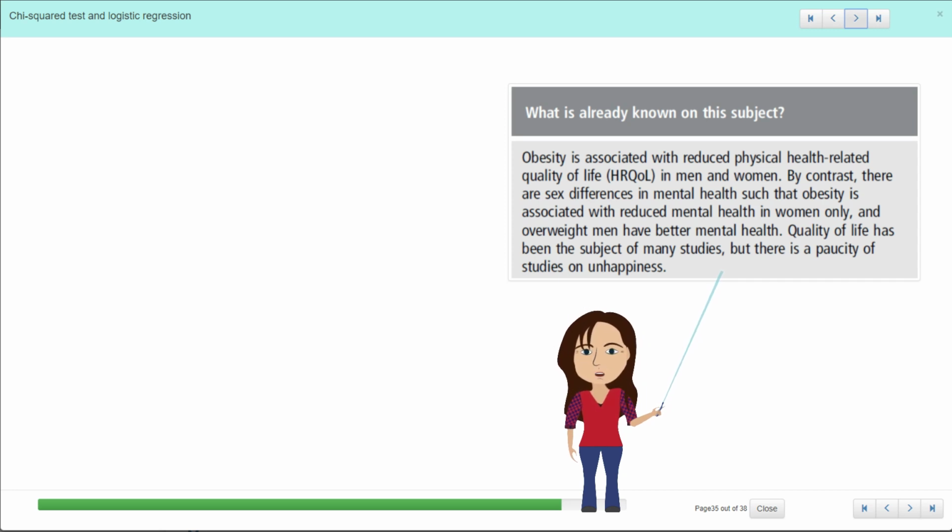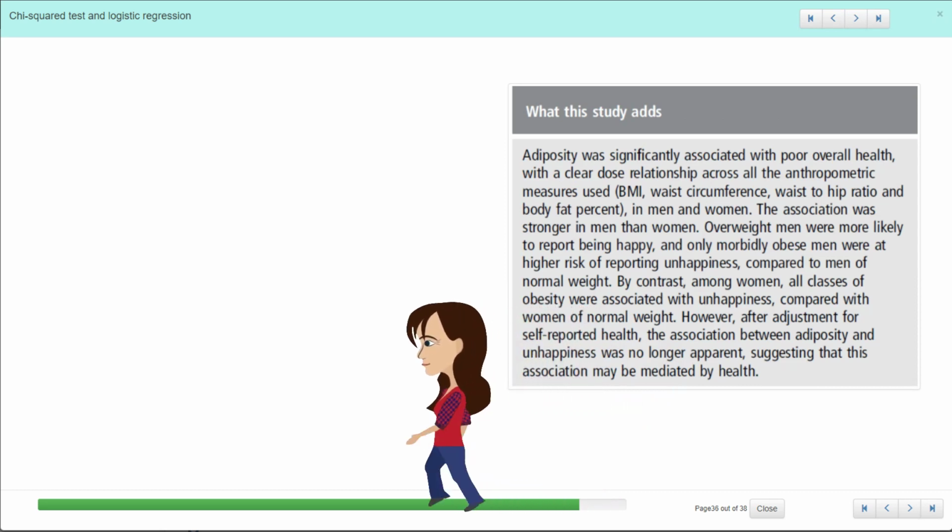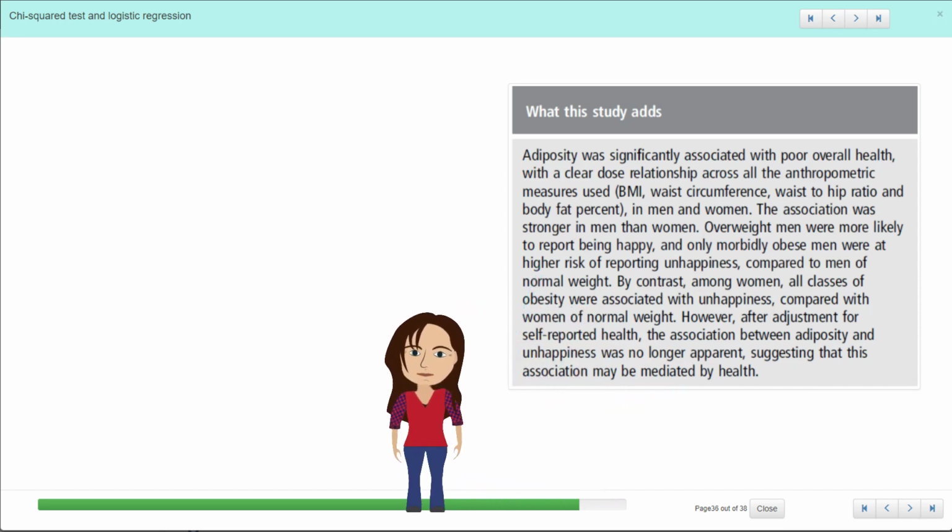So I would encourage you to go back and read the whole paper, and they talk about what's already known on the subject and what this study is adding. I'll just walk out the way in case you want to pause and quickly read through that now.